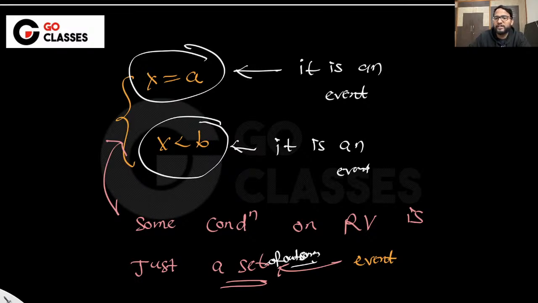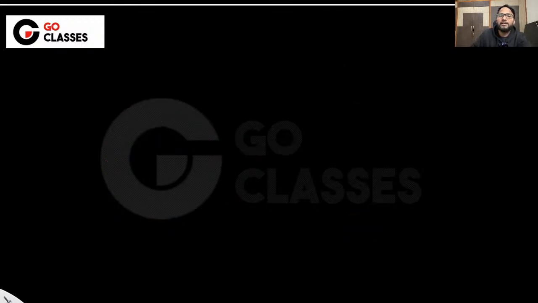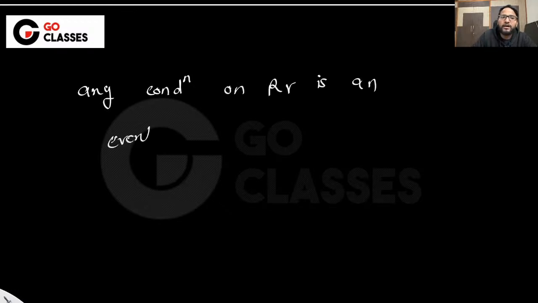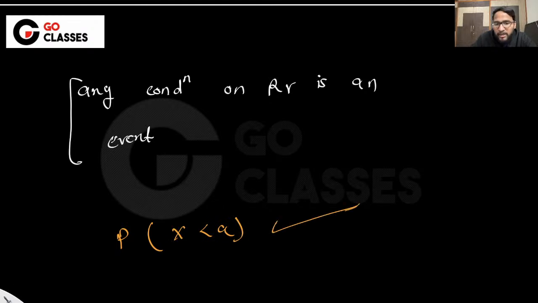Okay. I hope that is fine to everyone. Now, what will we do? We will basically say that any condition on a random variable is an event. Since it is an event, I can define a probability on top of it, which means I can define a probability x less than a. This is a valid probability. Why? Because probabilities are defined for events, and this is an event.